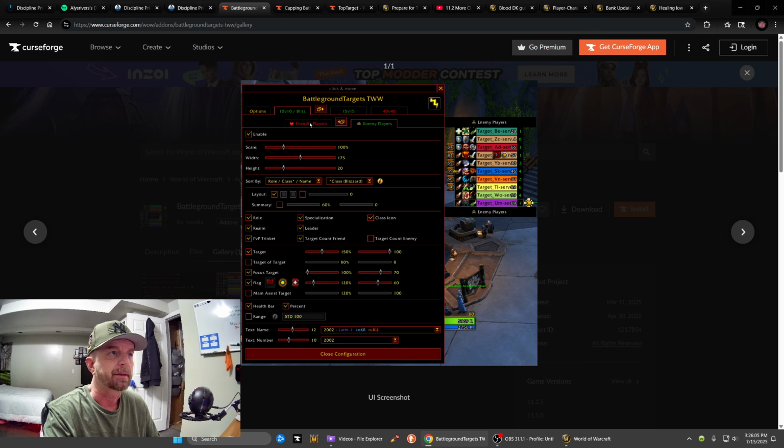You can click right here, there's friendly players and enemy players, so you can have one just like this for your team. If you're a DPS player, that's what you would want to do, is enable friendly players. I have it disabled because I use in-game raid frames to watch my team's health. But that's the first add-on.